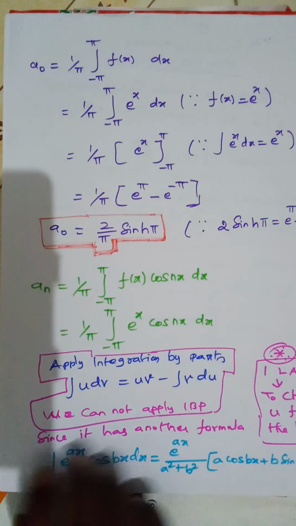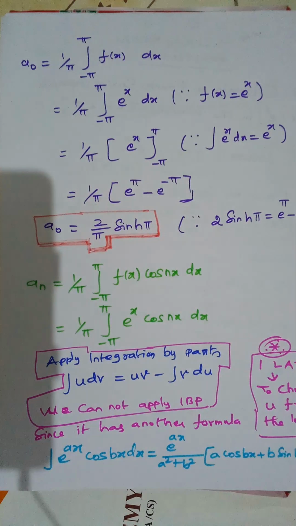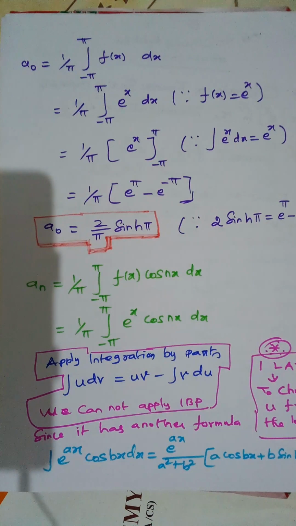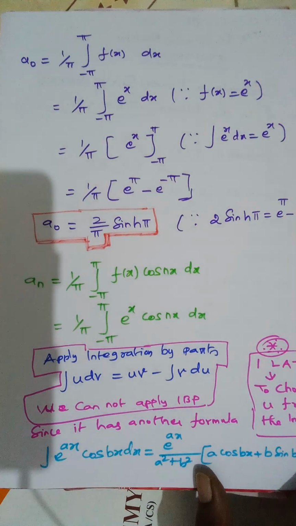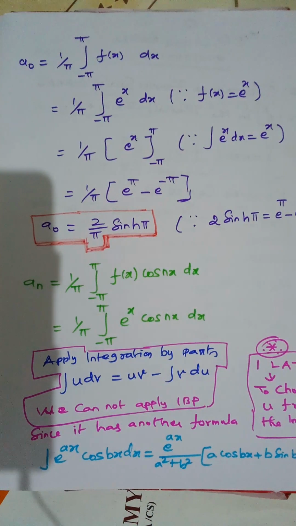So this is the next thing. a naught equals 1 by pi integral from minus pi to plus pi f of x dx. So f of x can be replaced by e power x. Now integrate e power x, it will be again e power x. So on the right side I have written the formula, so make use of it. So 1 by pi, now I am going to apply the upper limit minus the lower limit. So e power pi minus e power minus pi.